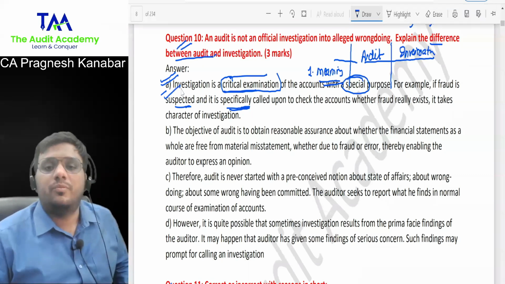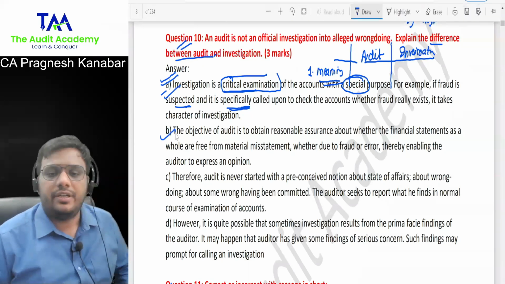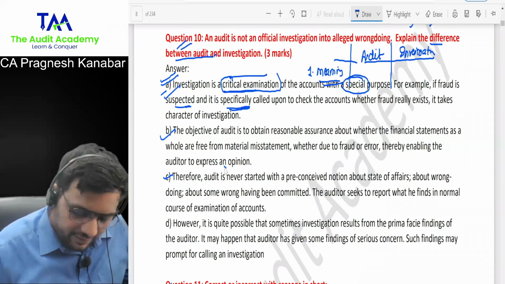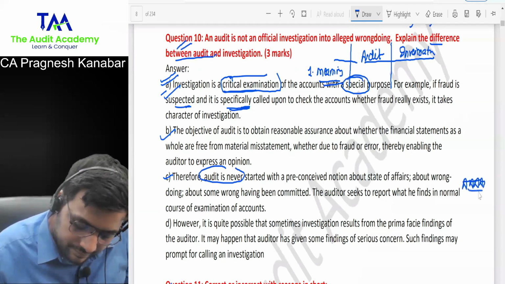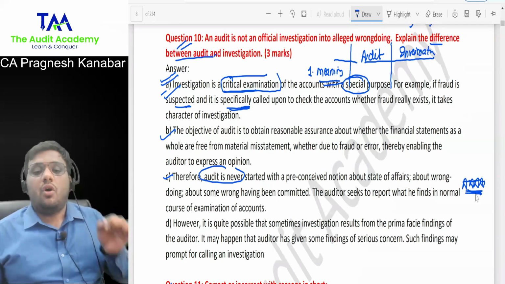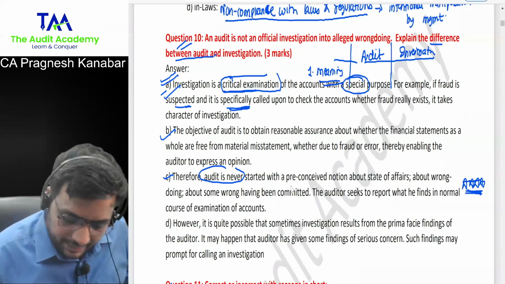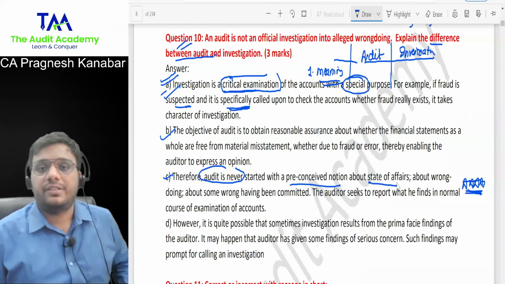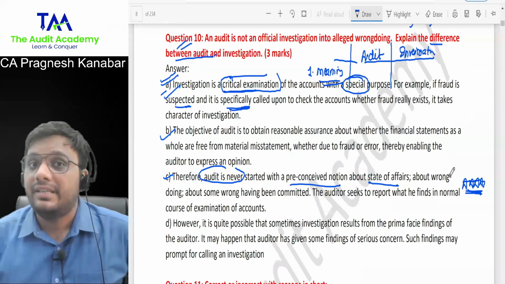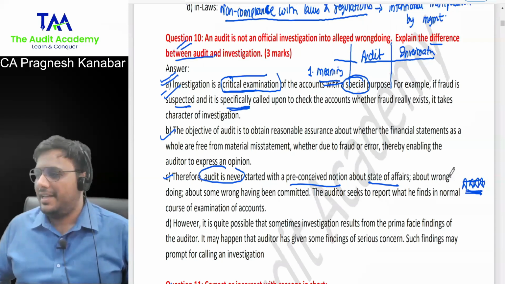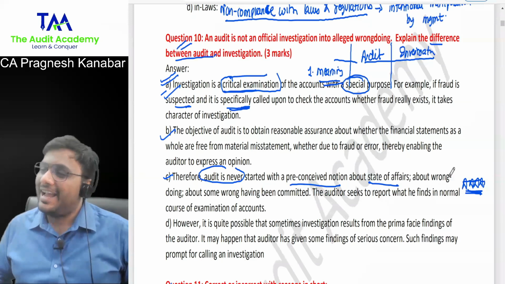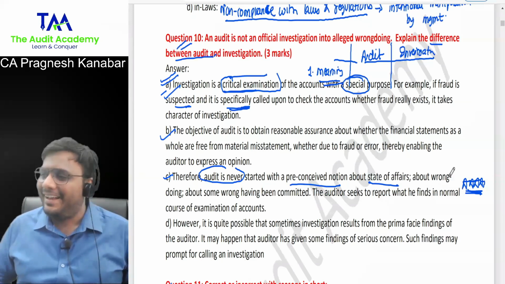Next, what is the objective of audit? We are already done with this. Therefore, this is a very good point. This is the heart of the answer. Audit is never started with a preconceived notion about state of affairs. You don't start audit with presumptions or assumptions. For example, I told you, construction company, fraud, cash, Swiss bank.